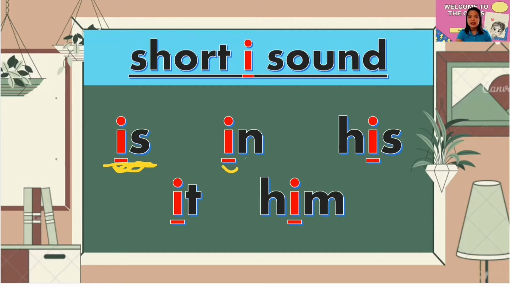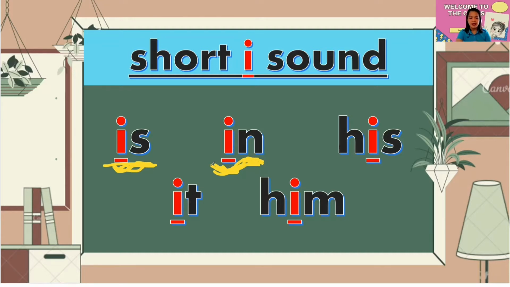I. Perfect. I. Very good. Now, let's blend this one. In. In. Very good. Now, let's read it softly and smoothly. In.